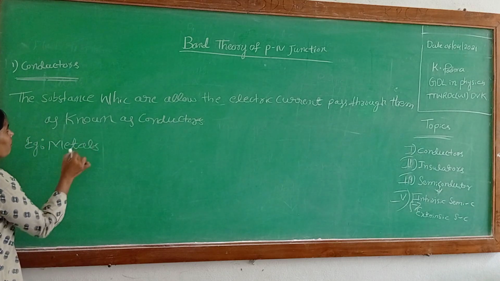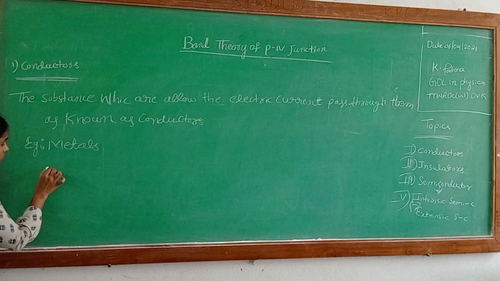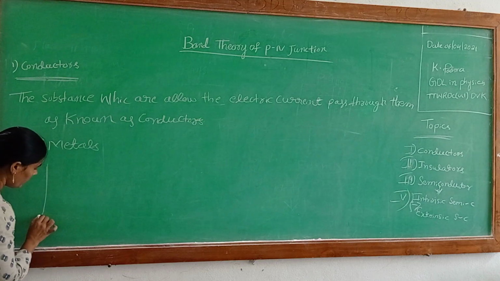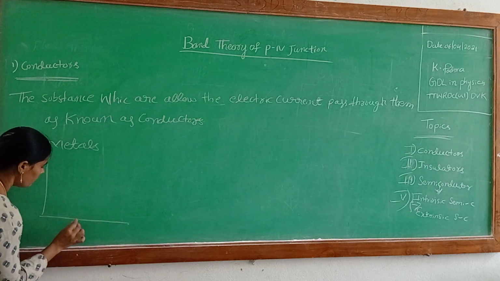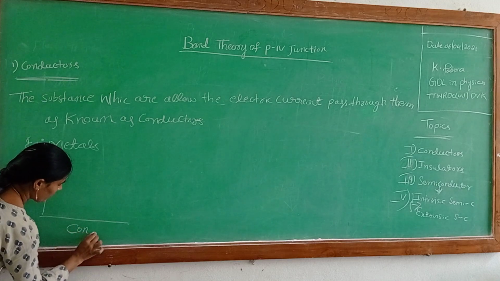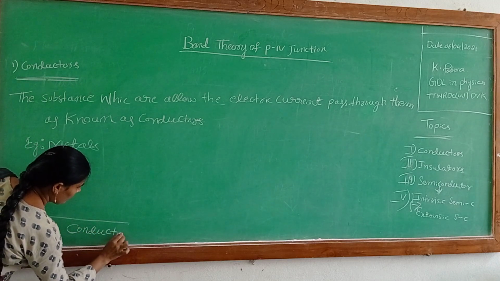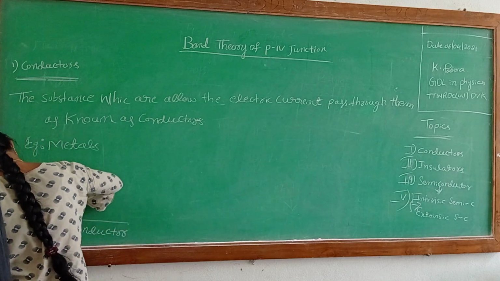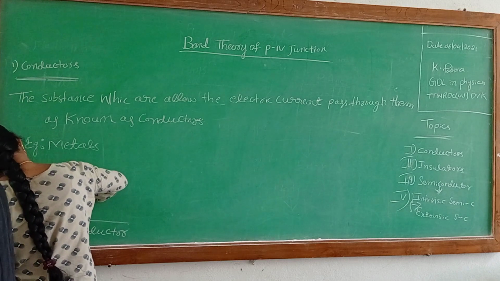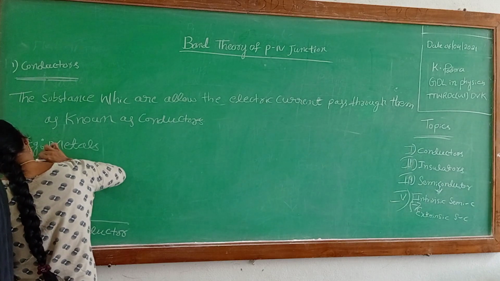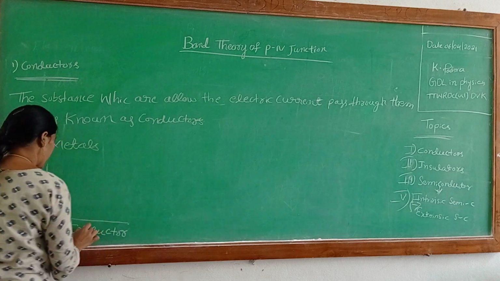Next we explain with the diagram of the conductors. Here the y axis is band energy, and the x axis is the conductors.